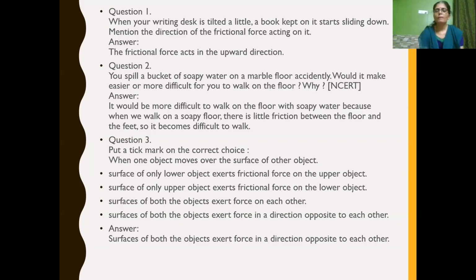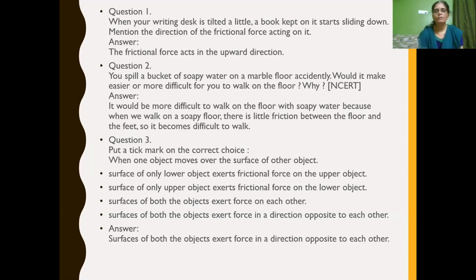Next, you spill a bucket of soapy water on the marble floor accidentally. Would it make it easier or more difficult for you to walk on the floor? Why? It would be very difficult for us to walk on the floor, because when we walk on the soapy floor, there will be very little friction between the floor and our feet. So it becomes difficult to walk.